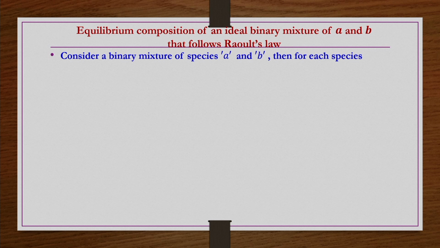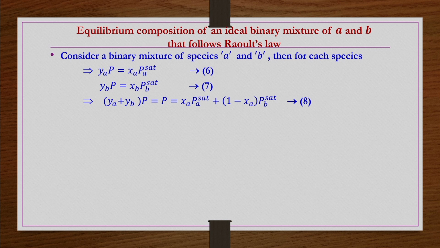Consider a binary mixture of species A and B. Then for two components, yiP equals xi Pi sat can be written as yAP equals xA PA sat, yBP equals xB PB sat. If you add them together, yA plus yB times P is nothing but P, because yA plus yB equals 1 for a binary mixture.